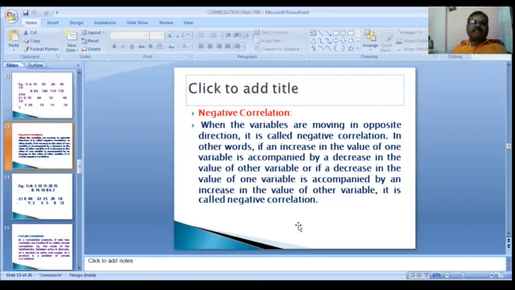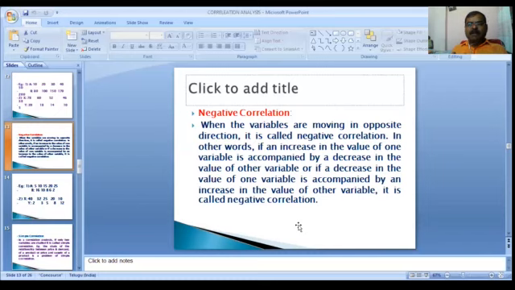In other words, if an increase in the value of one variable is accompanied by a decrease in the value of the other variable, or if a decrease in one is accompanied by an increase in the other, it is called negative correlation.